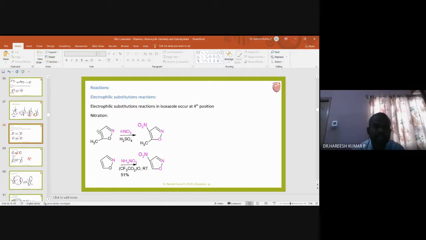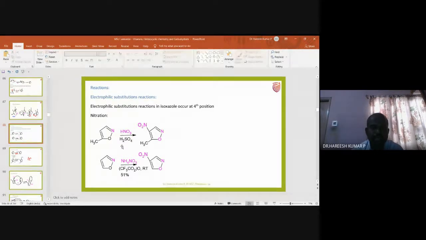5-methyl isoxazole, when it undergoes nitration with nitrating mixture, gives 4-nitro, 5-methyl. Otherwise, what you can say is that 5-methyl oxazole undergoes nitration with nitrating mixture and gives 5-methyl 4-nitrooxazole as the product.